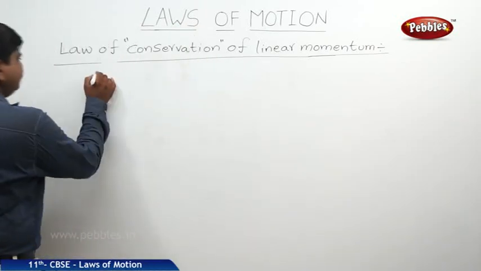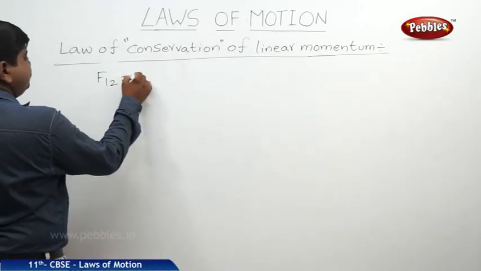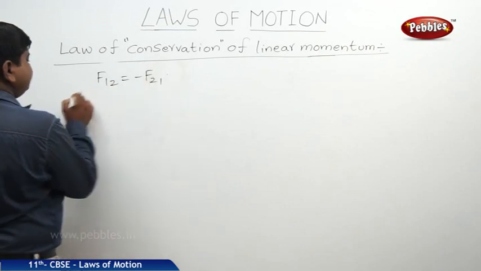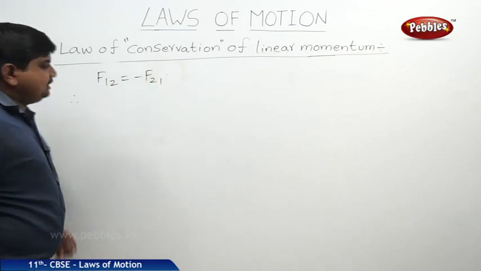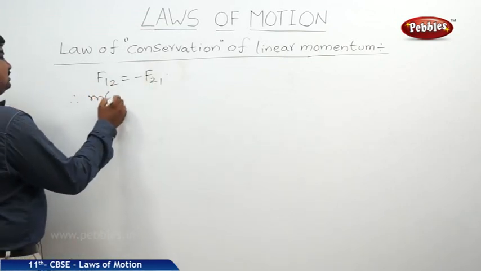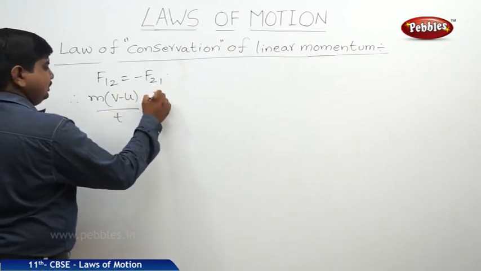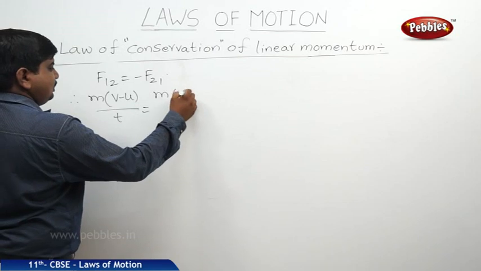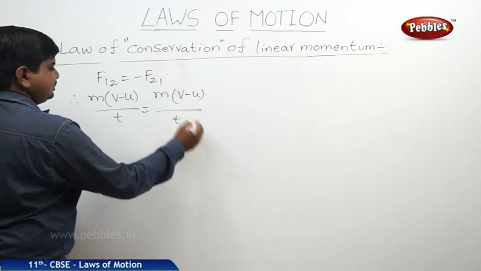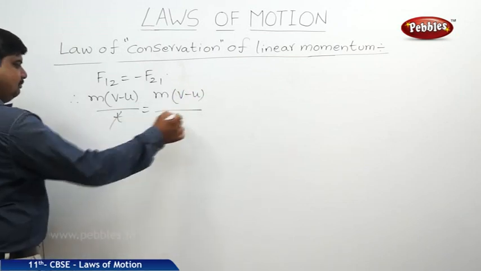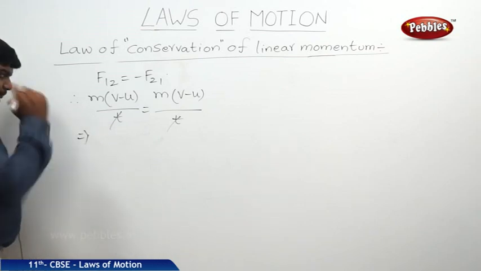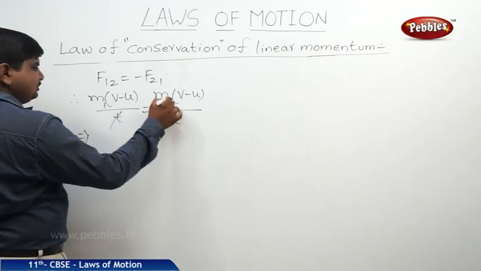So therefore, F12 is equal to minus F21. Force is equal to mass into acceleration. Here also force is equal to mass into acceleration. Time gets cancelled. Let us take this is m1, this is m2.